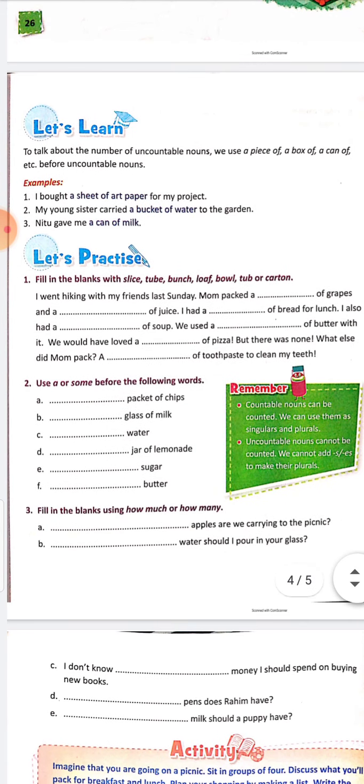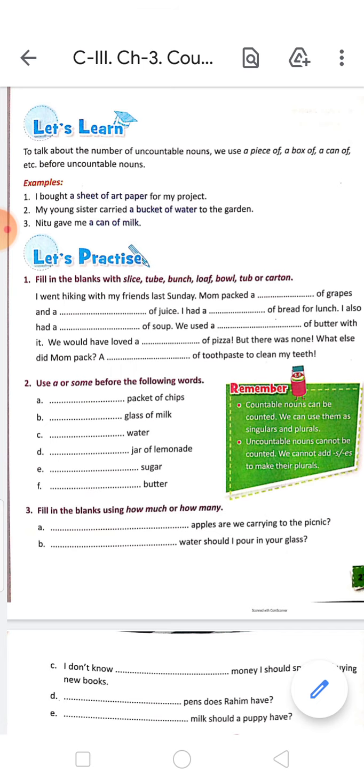See, to talk about the number of uncountable nouns, we use a piece of, a box of, a can of, etc. before uncountable nouns. I bought a sheet of art paper for my project. So paper, art paper we cannot count. So for that we have written I bought a sheet of. We have to add these things: a sheet of, a box of, a can of. These words we have to use to show the quantity of the uncountable nouns.